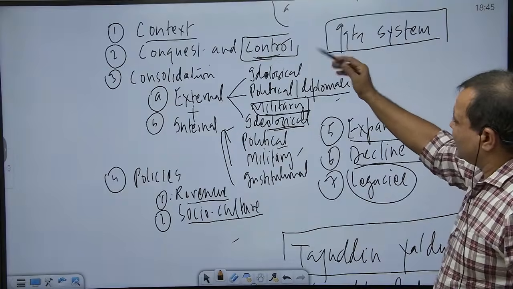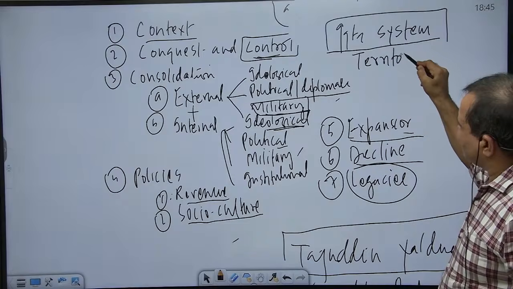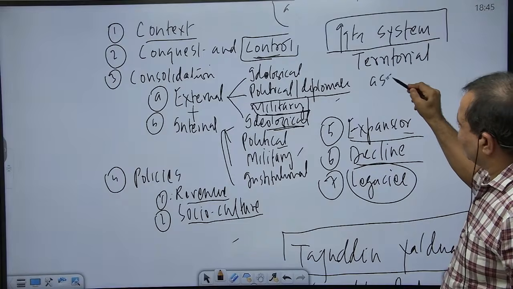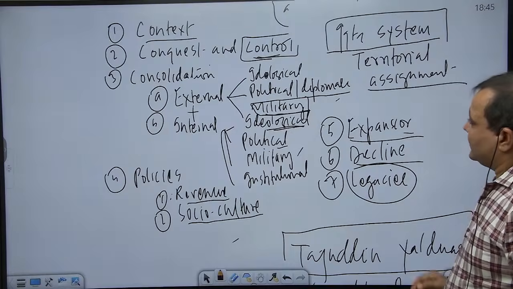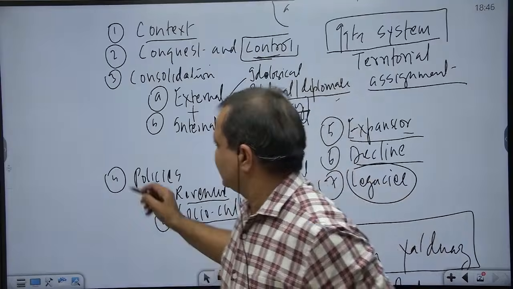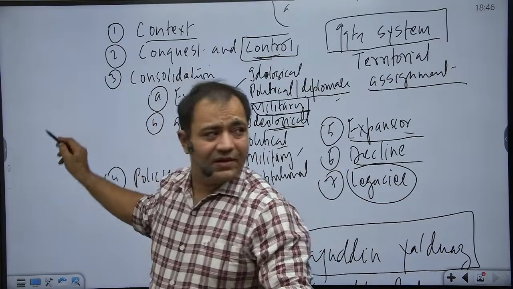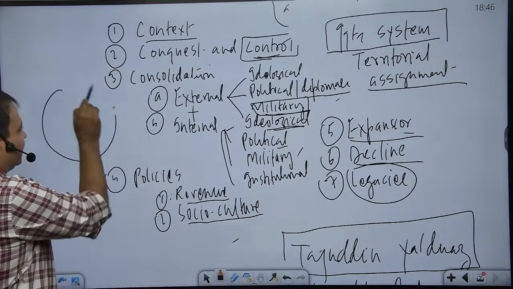Now, something about this system: it was based on what is known as territorial assignment, that is, division of the conquest. Suppose an area is conquered, I will give you an example here. I hope this part of the board is visible. This is the total area of the Delhi Sultanate.